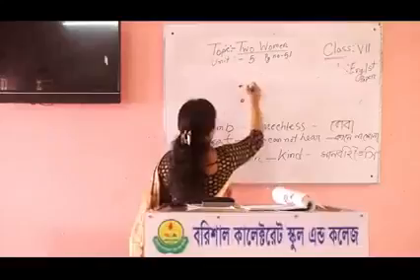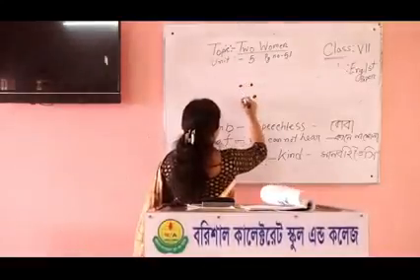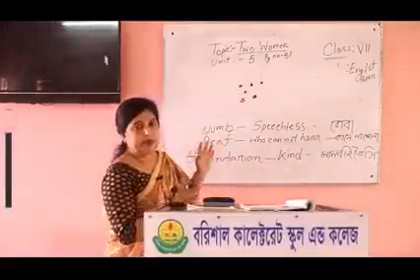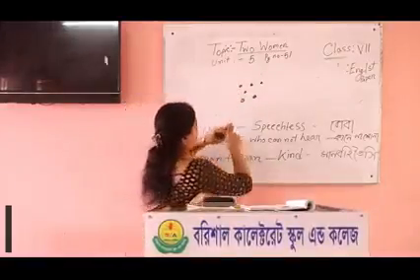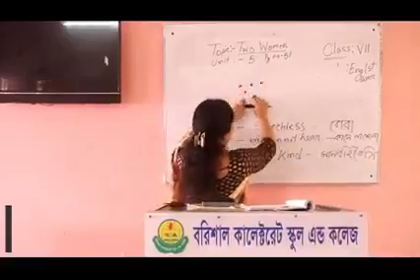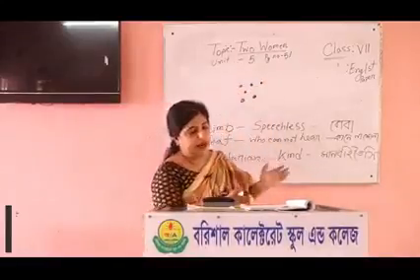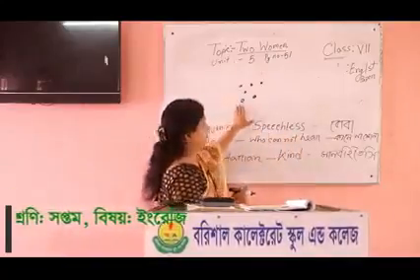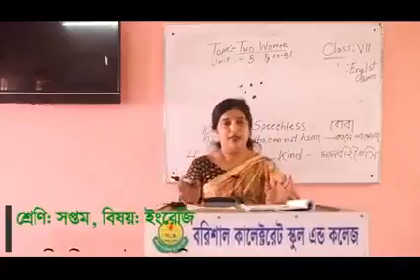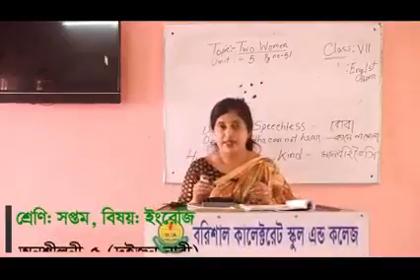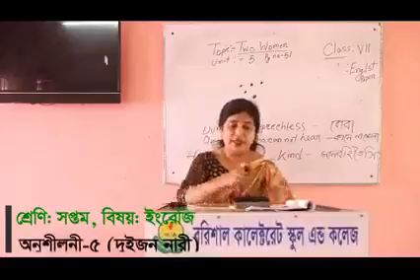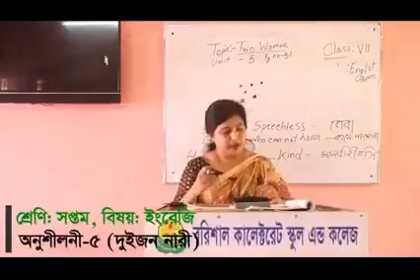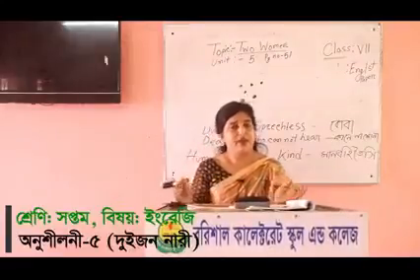Suppose there are some dots, and the blind people, they use the dots with two fingers like this, and in this way they understand what is the alphabet, what is the word and what is the letter. This is called the Braille system. This is not for all, this is only for the person who cannot see. So by using this Braille system, Helen was educated and received a BA degree with honors. It is very interesting, is not it?